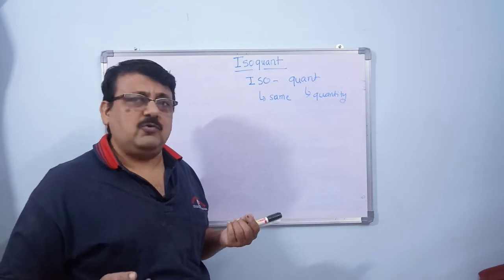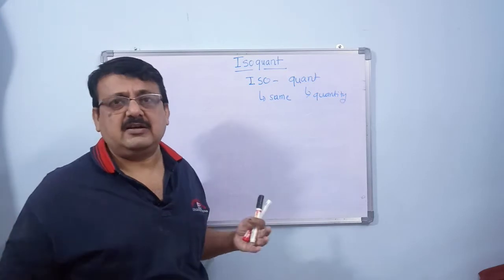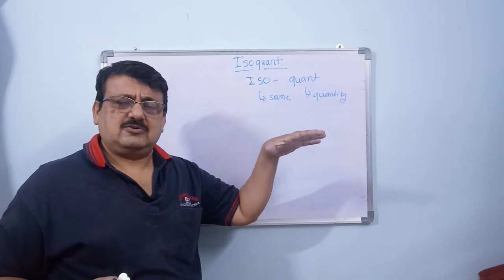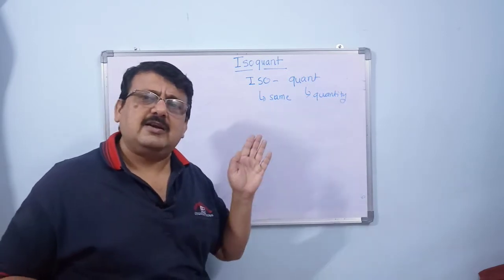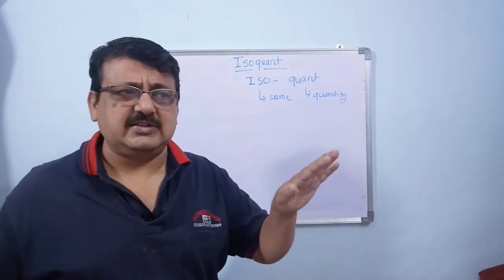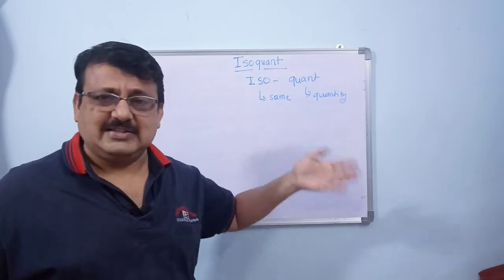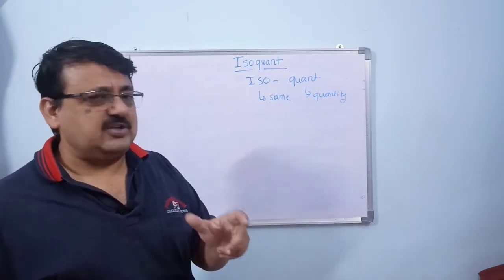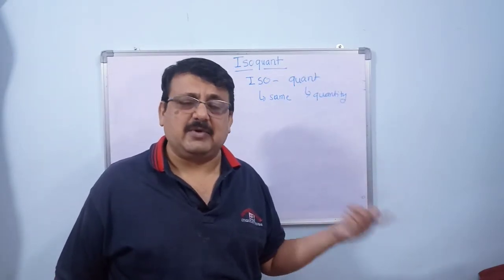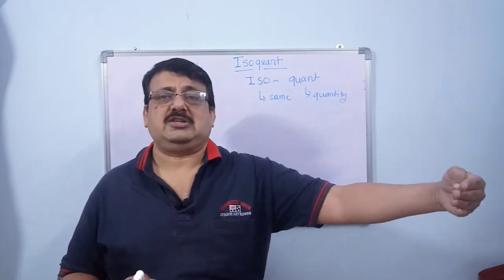But if you go to an electronic manufacturing company, or some company where washing machines and such kind of products are manufactured, you'll find that everything is technology based. So machineries are more and labor is less. There are some places where labor is more and machineries or capital are less, and somewhere capital is more and labor is less. Now we have an option whether we can replace the labor by machines or replace the machines by labor. So we can have different combinations of labor and machines which give us the same production.